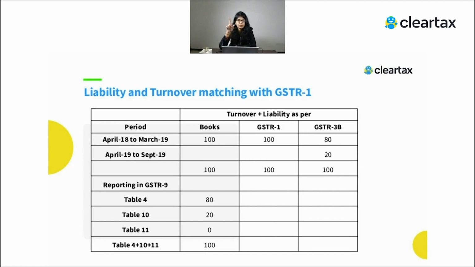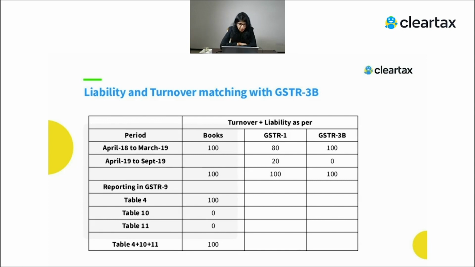Here in table number 4, because what we have paid to the government is only 80 rupees in GSTR 3B in 18-19, we'll show 80 rupees in table number 4. And the 20 rupees, because that liability has now been paid later, we'll show in table number 10. So this is how we need to report this information in different tables of GSTR 9.